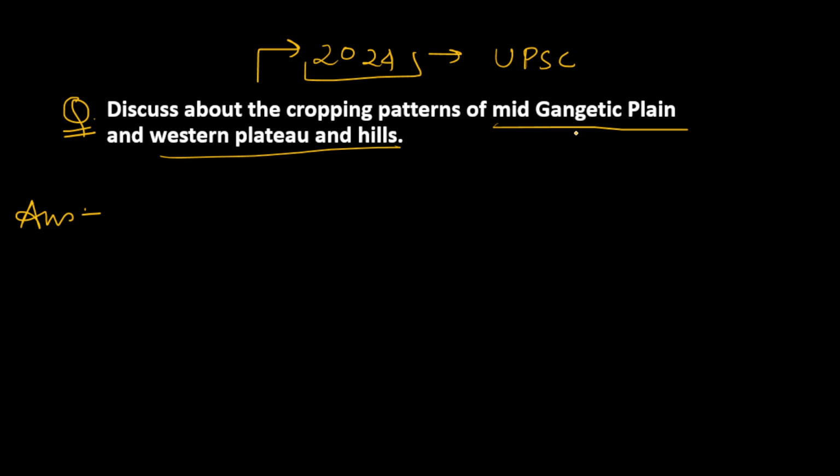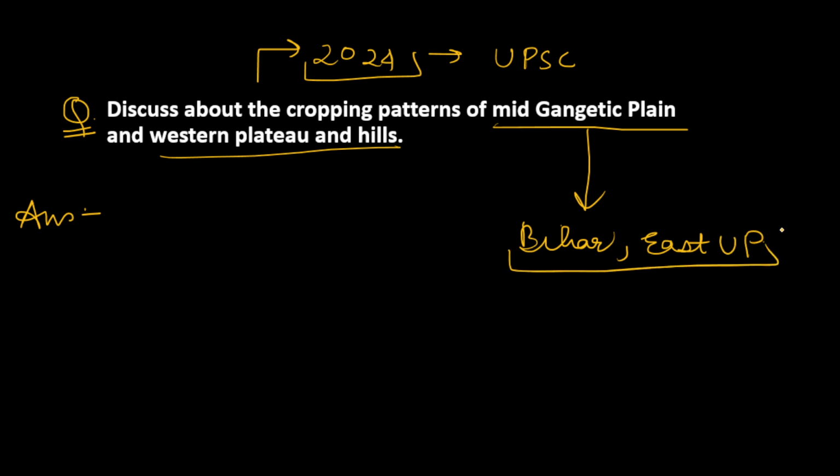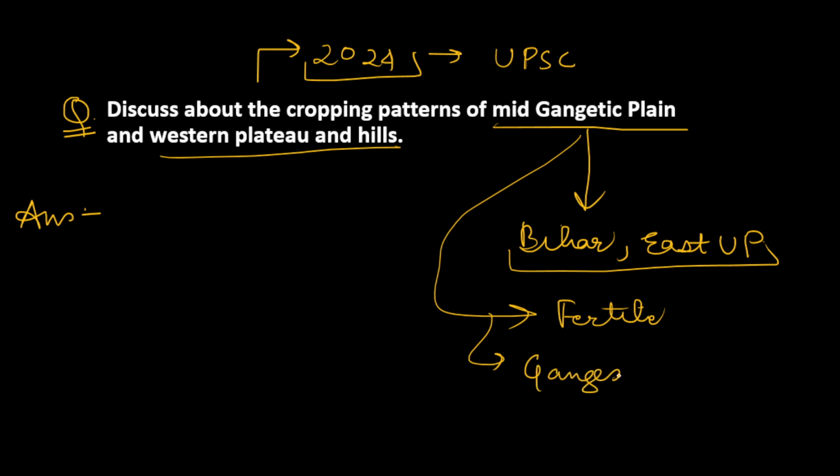So for mid-Gangetic plains we will see states such as Bihar, and you can include some parts of UP, generally the eastern parts. Eastern UP can be included. So these two areas generally comprise the mid-Gangetic plain, and this is actually a very fertile area because of the alluvial soils brought down by the Ganges.